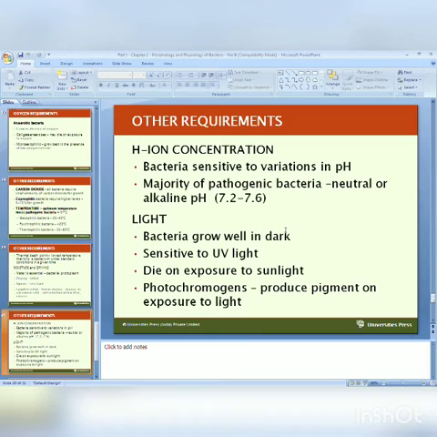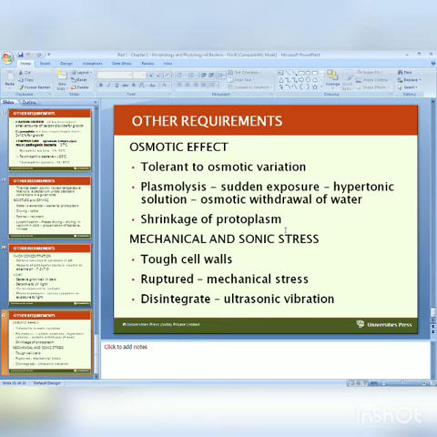Then the next is light. Bacteria grow well in the dark, are sensitive to UV light, and die on exposure to sunlight. One more group is there, the photochromogens. If we expose this group of bacteria to light, they produce pigment. An example is photochromogenic Mycobacterium tuberculosis.